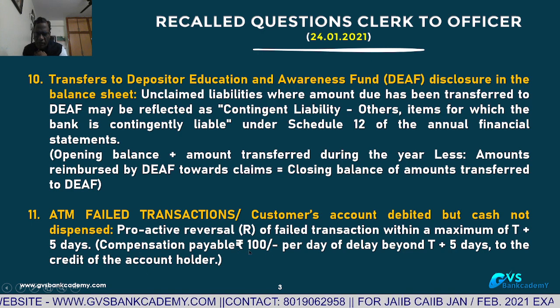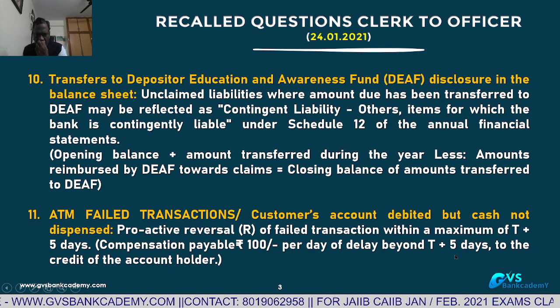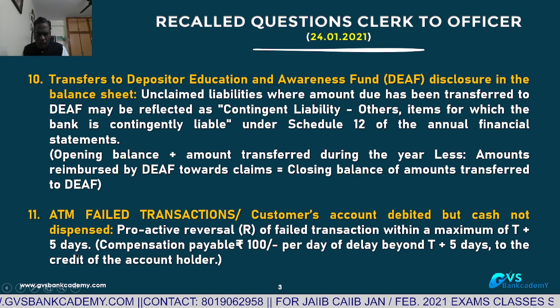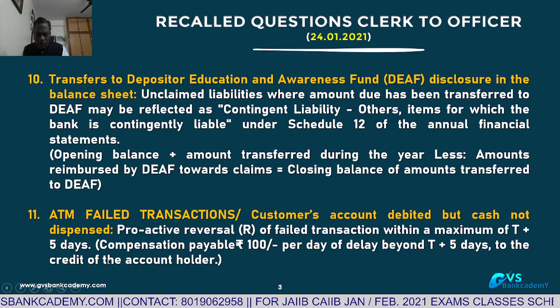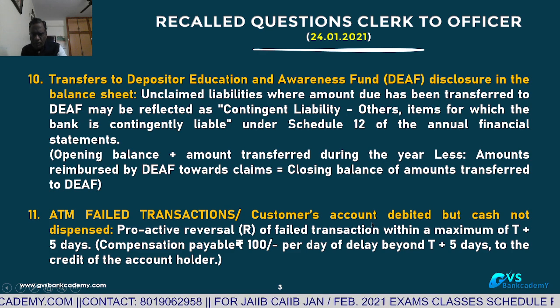Compensation payable is 100 rupees per day for delay beyond T plus 5. For any settlement taking place after T plus 5, for each day they have to pay compensation of 100 rupees to the credit of the account holder. This is about ATM failed transactions.